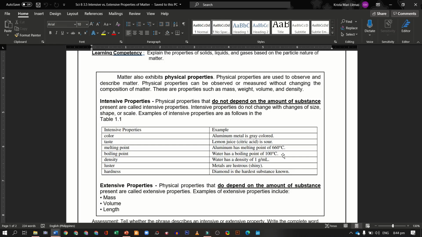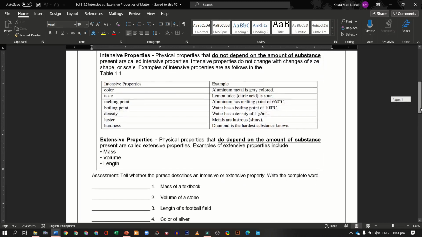So, for example, we have aluminum metal that is gray colored. Even with a large amount of aluminum metal, it still has the same intensive property compared to a smaller amount of aluminum metal. So, they are the same. They have their intensive property, which is their color.